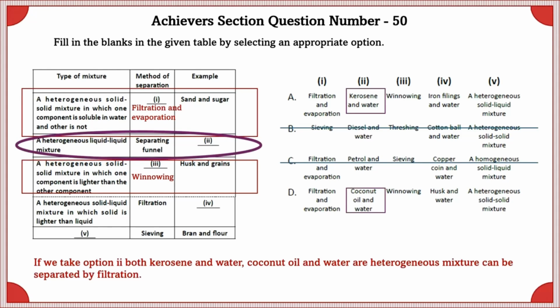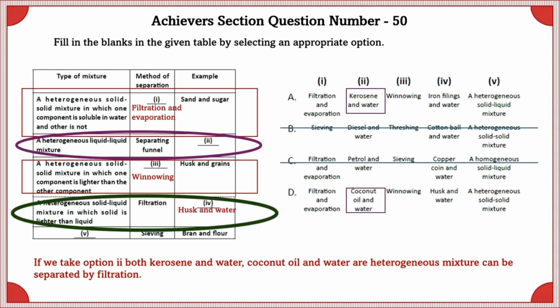If we take option 2, both kerosene and water, coconut oil and water are heterogeneous mixtures and can be separated by filtration. So, as we cannot do anything to this, go to the next, fourth option. So, according to the fourth option, we can use filtration to separate husk and water. The correct option is the option D.